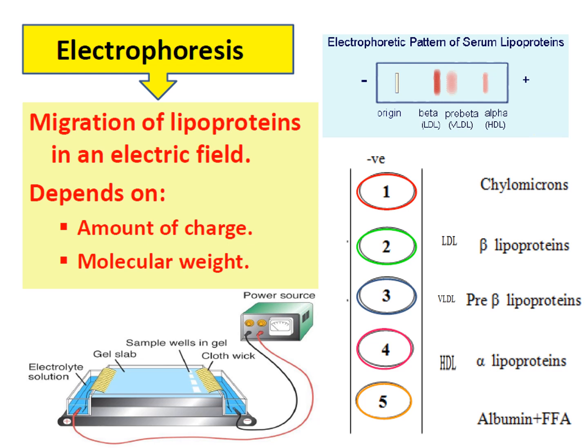The LDL is called beta lipoproteins. Why is it called beta? Because it migrates at the same site of beta globulin. What's beta globulin? It's a type of plasma protein. When it's separated by electrophoresis, it migrates at this position. So LDL is called beta lipoprotein because it migrates at the same position as beta globulin plasma protein. While VLDL migrates before beta, so it's called pre-beta. And lastly, HDL is called alpha. So again, the order is chylomicron, LDL, VLDL, and lastly HDL.